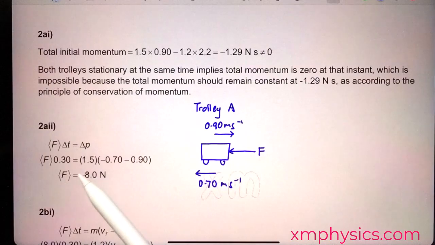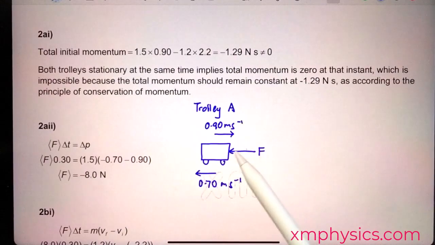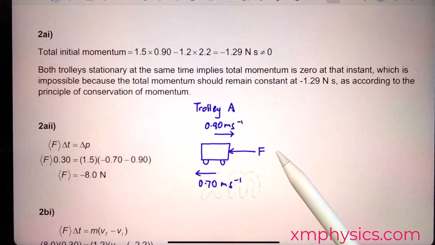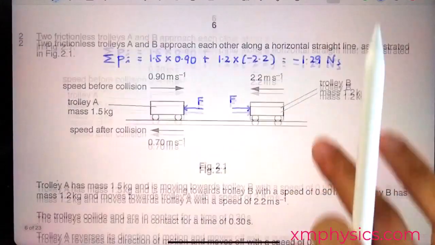The negative sign here makes sense because it's a leftward force, right? I'm taking rightward as positive. Okay, let's move on to the next part.